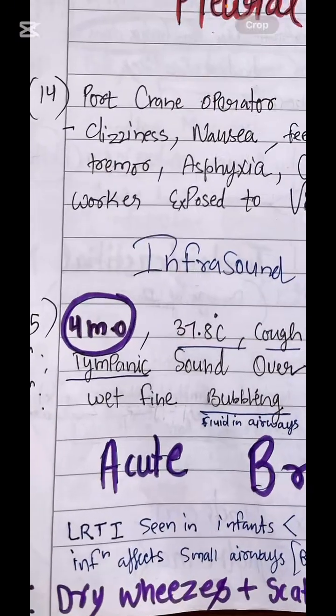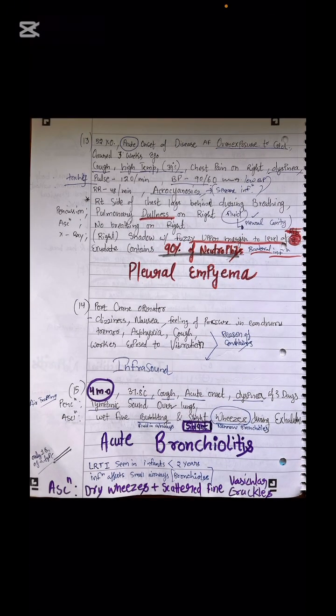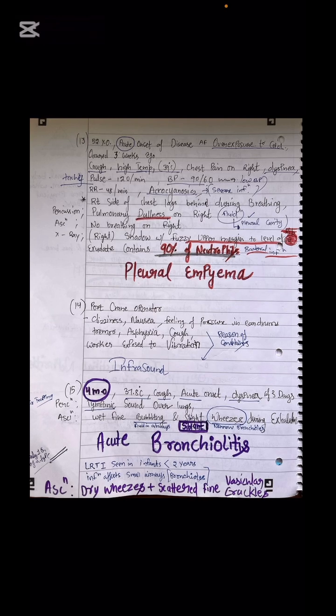In the question the history will be given as 4 months old, 8 months old, so a very small infant. What findings on auscultation are we going to see in cases of bronchiolitis? What are the typical or hallmark findings, sir? Auscultation will detect dry wheezes plus scattered fine vesicular crackles. Any of the words will be given to you in the question. We know both of them from my other videos, what they mean. So dry wheezes and scattered fine vesicular crackles are seen in cases of acute bronchiolitis. Let's see our infant.